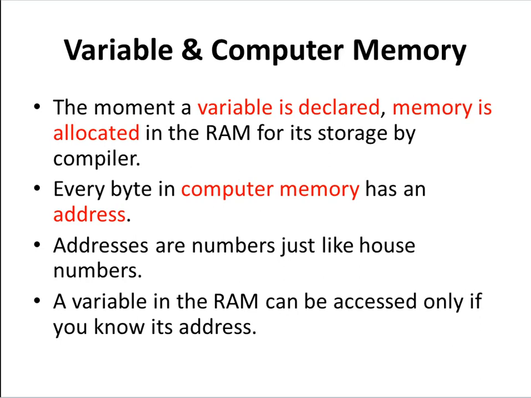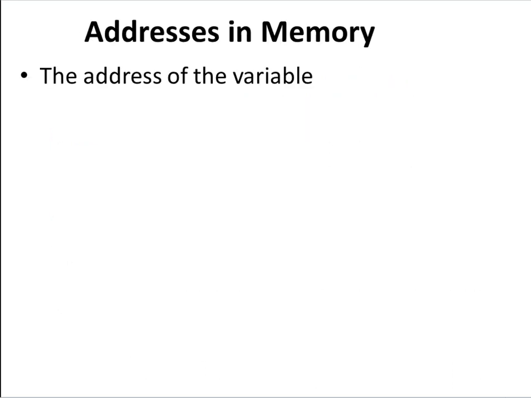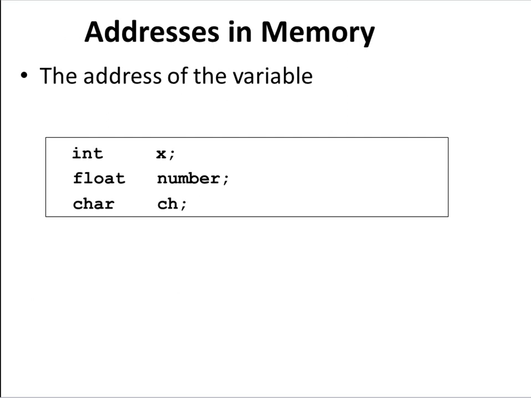Every byte in a computer memory has an address. These addresses are just like house numbers. In a computer program, variables are declared as per our requirement. A variable in RAM or computer memory can be accessed only if you know its address. Addresses are required to understand how a pointer uses these addresses. Just see this example of the memory addresses of the variables.